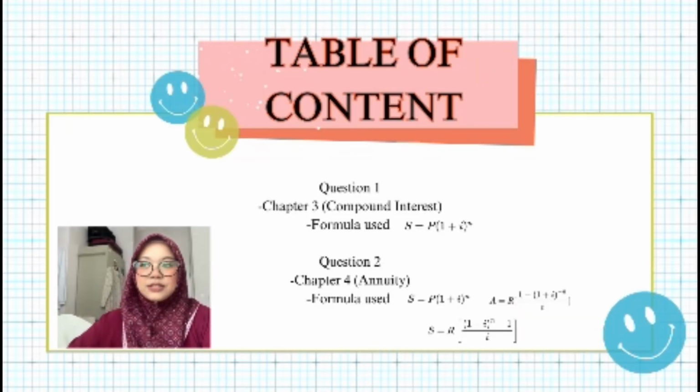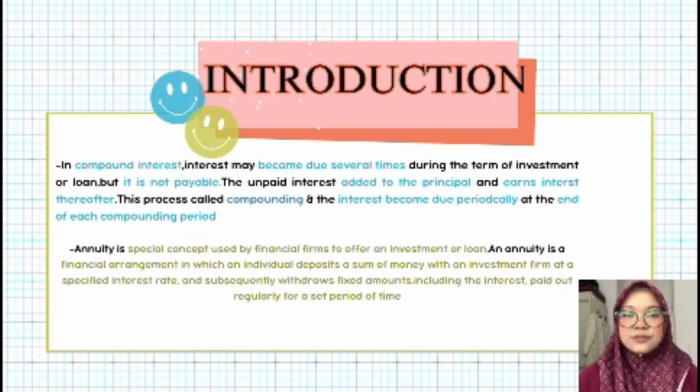For question 1, chapter 3, compound interest, this is the formula that we use. And for question 2, chapter 4, annuity, this is the formula that we use. In compound interest, interest may become due several times during the term of investment or loan, but it is not payable. The unpaid interest is added to the principal and earns interest thereafter. This process is called compounding, and the interest becomes due periodically at the end of each compounding period.